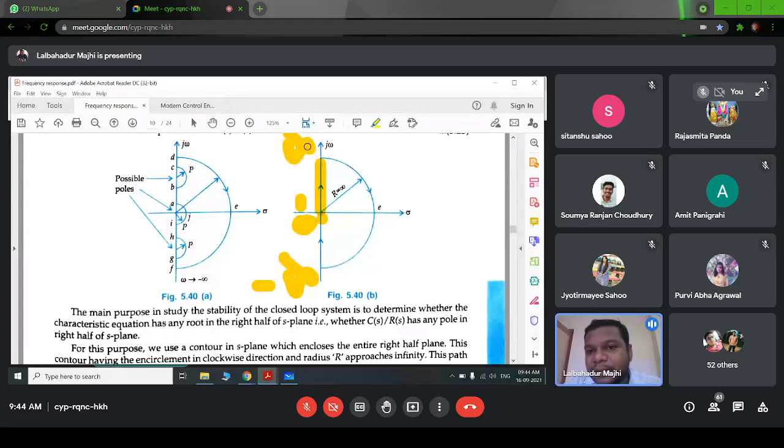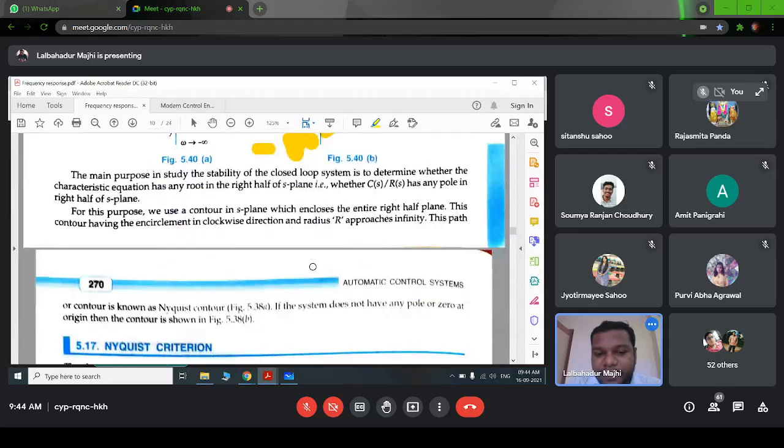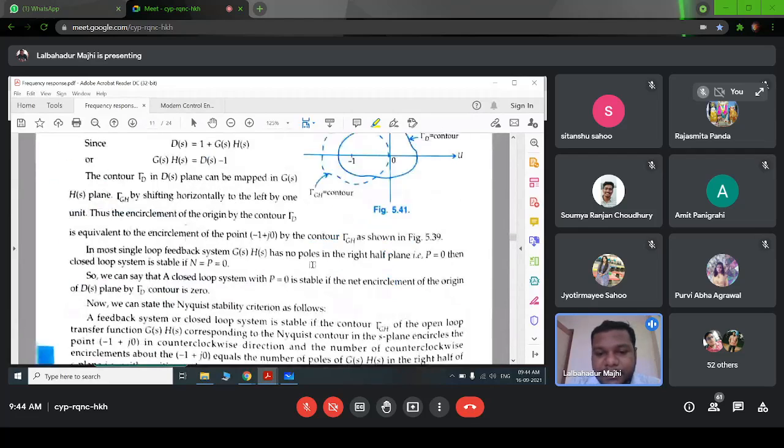It is the same thing in the polar plot also. We are increasing the frequency from positive 0 to positive infinite. But in this case, we have to take negative 0 and negative infinite, and this whole semicircle with infinite radius. So we have to find how this semicircle can be plotted, and how this point and this point, minus infinite to minus 0, can be plotted. For that, we have a table here.